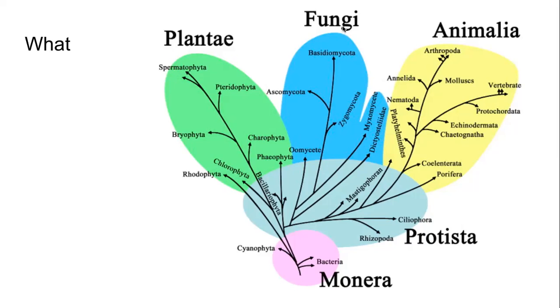5 kingdoms: Monera, Protista, Plantae, Animalia, and fungi. Do we need to know all the details? Absolutely no. You will study them in detail when you study biology later in college, if you study biology.